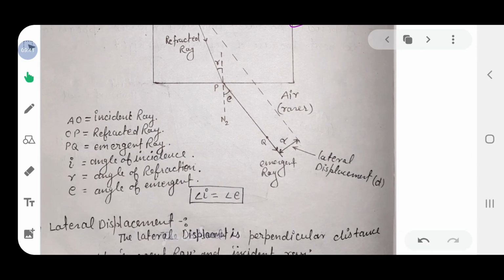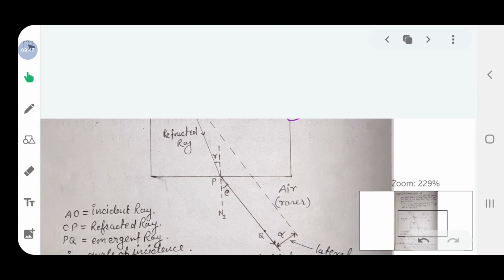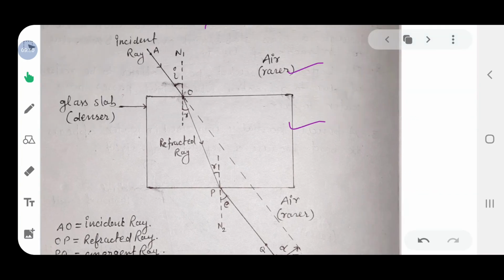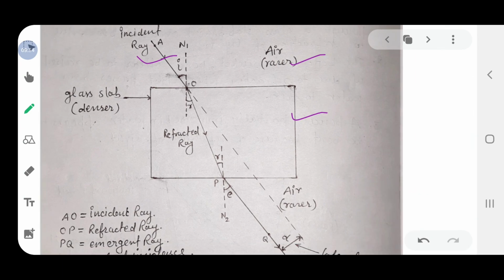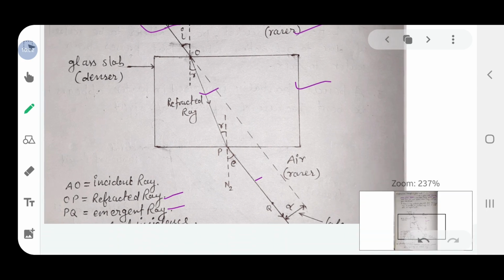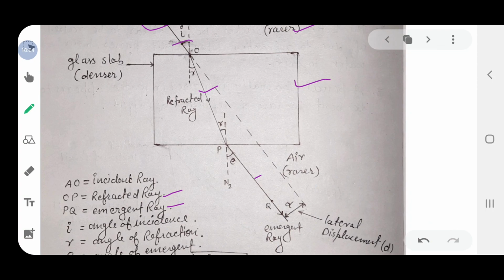And here are some components of refraction through the glass slab. AO, where is AO? This one, AO is the incident ray, and OP is the refracted ray, and PQ, this is the emergent ray. Now angle i, this one, this is the angle of incidence. Angle r, this and this, these are the angles of refraction.